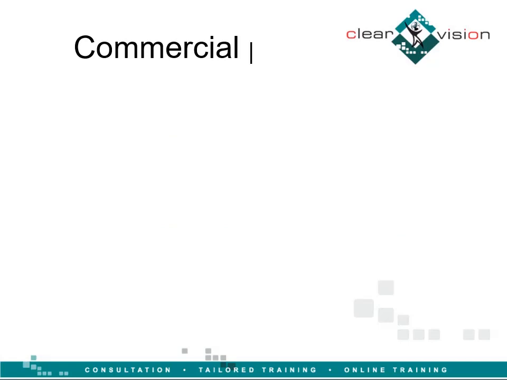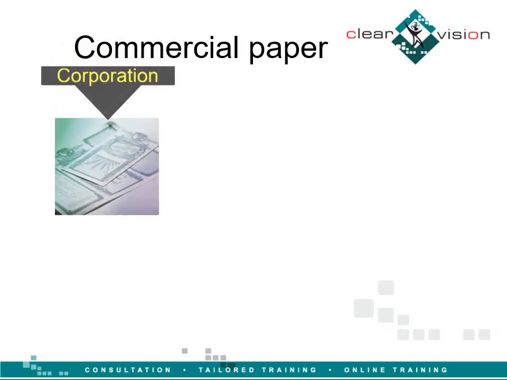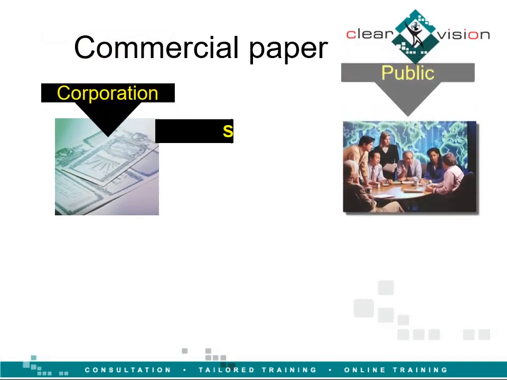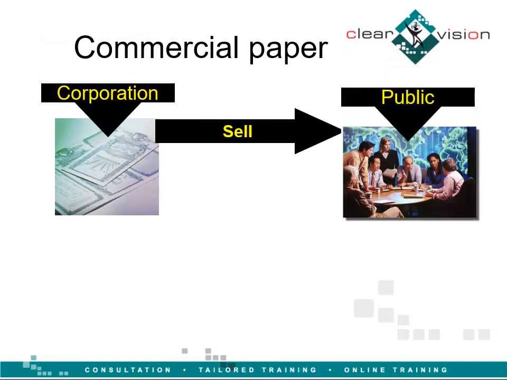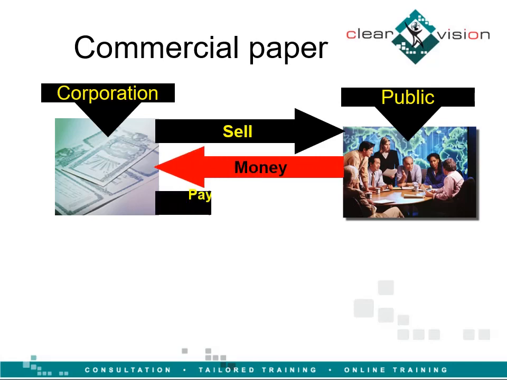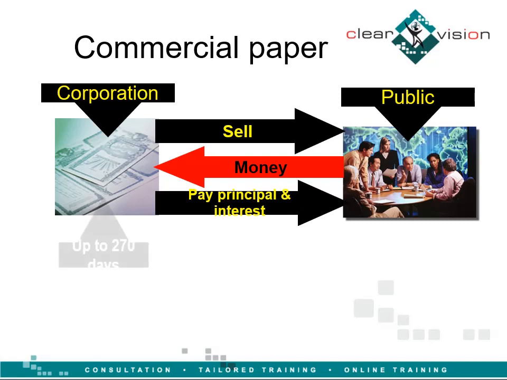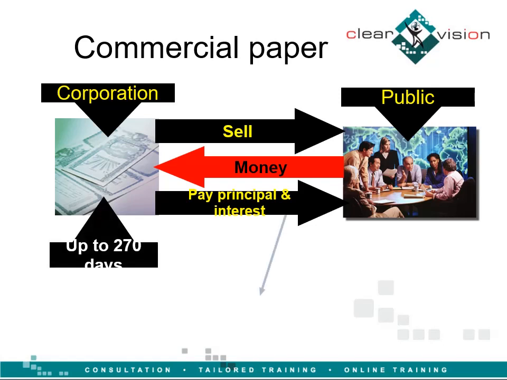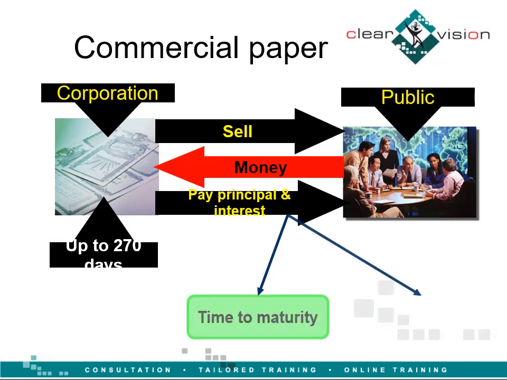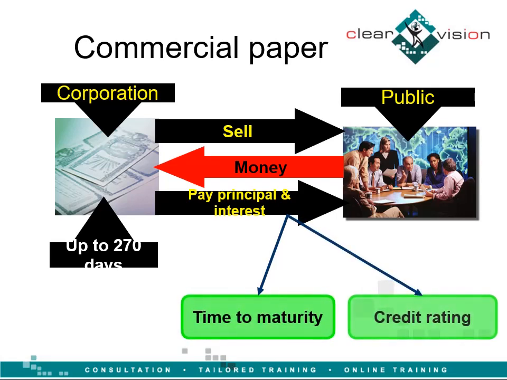Commercial paper is a type of loan used by corporations, taken from the public directly. Corporations issue commercial paper to the public with a stated maturity date and agreed interest. Commercial paper can be up to 270 days only. The yield on commercial paper depends on time to maturity and the credit rating of the corporation that issues the commercial paper.